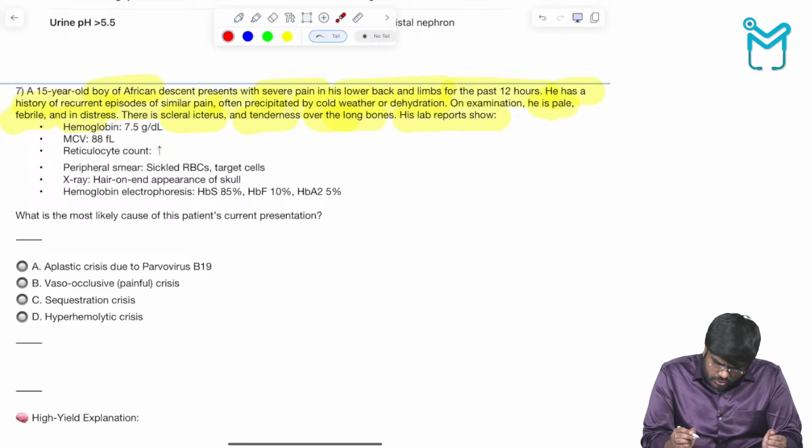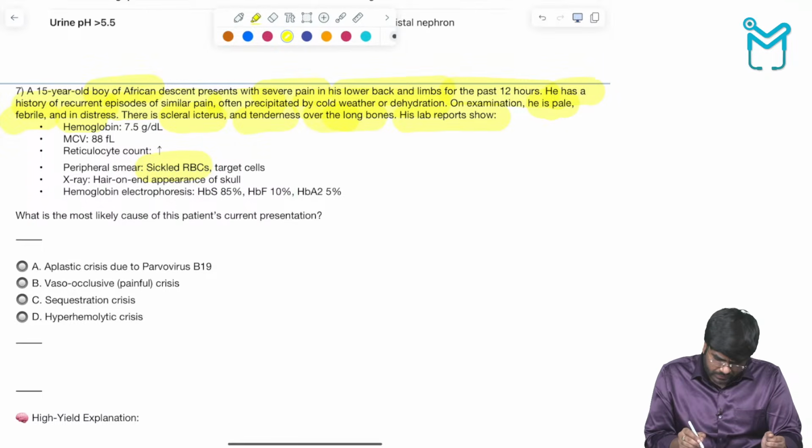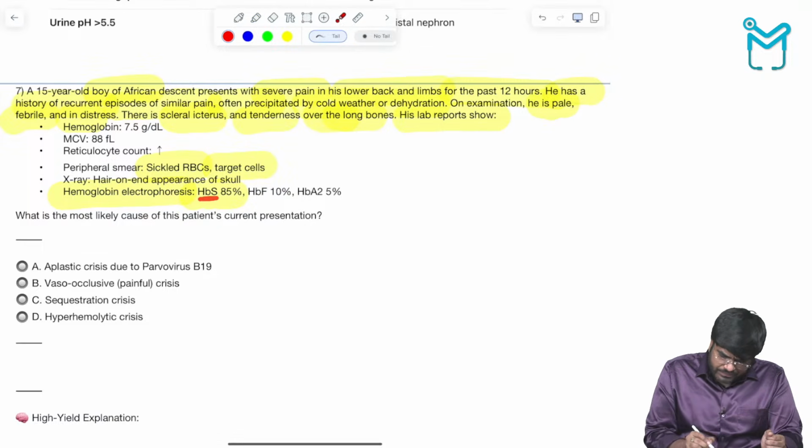His lab report shows anemia. MCV, mean corpuscular volume, is 88 femtoliters. Reticulocyte count is increased. So first of all, there is anemia and an increased reticulocyte count. Peripheral smear shows sickled RBCs. That's it, the diagnosis is done. It is sickle cell disease. Even target cells are seen. Hemoglobin electrophoresis shows 85% HbS, hemoglobin S, sickle cell hemoglobin.